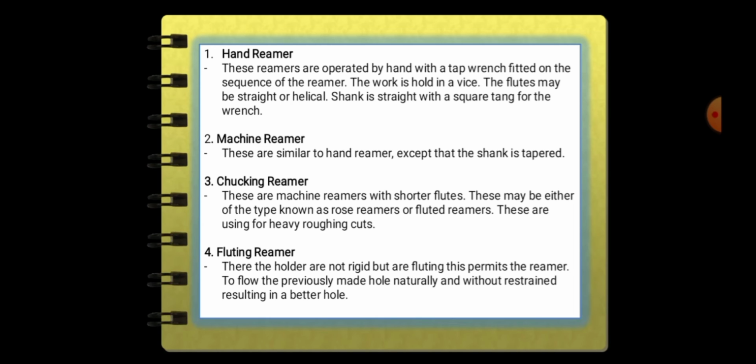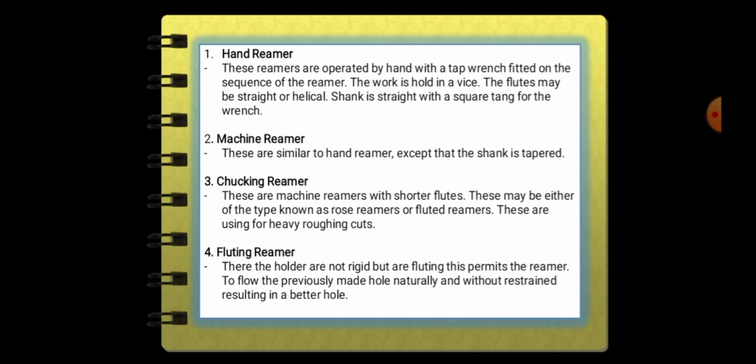Number 2, machine reamer. These are similar to hand reamers except that the shank is tapered. Number 3, chucking reamer. These are machine reamers with shorter flutes. This may be either of the type known as rose reamers or fluted reamers. These are used for heavy roughing cuts.